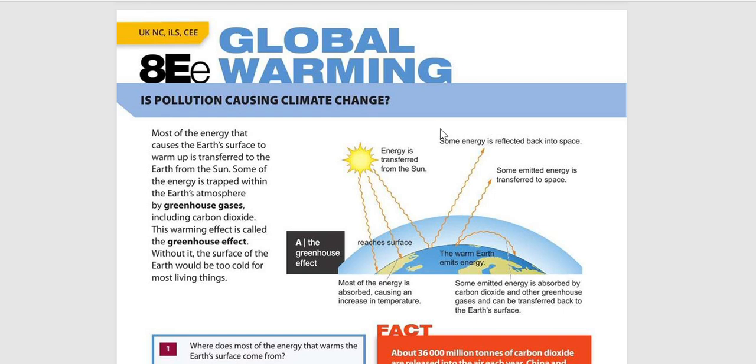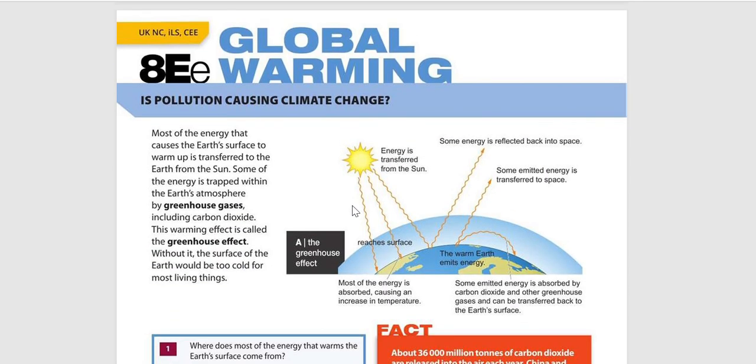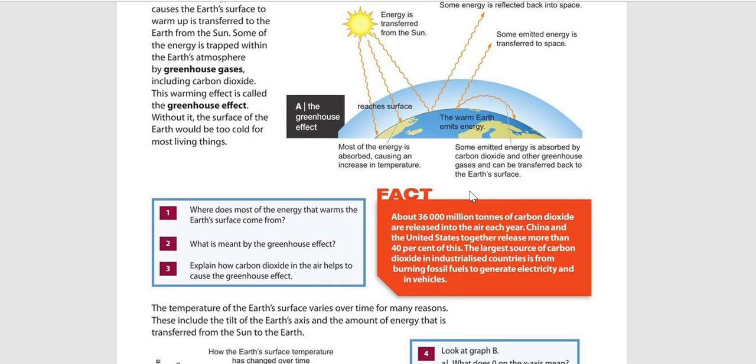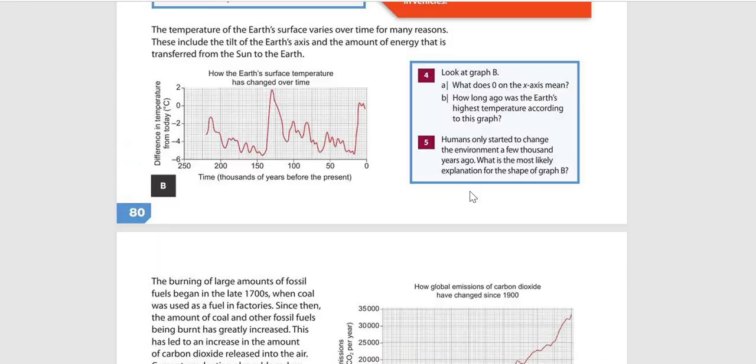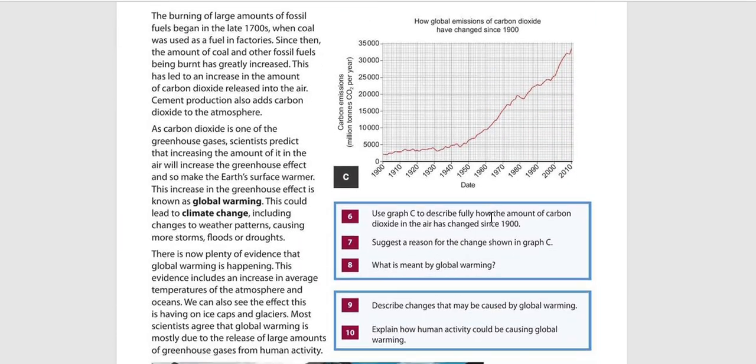Everyone. Today we are going to start Unit 8E, Part E, or Lesson E, which is about global warming. So here we are going to discuss if the pollution is causing this climate change. Is it one of the reasons for us to go through this global warming, right? All these details you will learn through this lesson. So here you will be coming across words such as greenhouse gases, greenhouse effect. All these details are given in the short note I will be sharing in a little while.